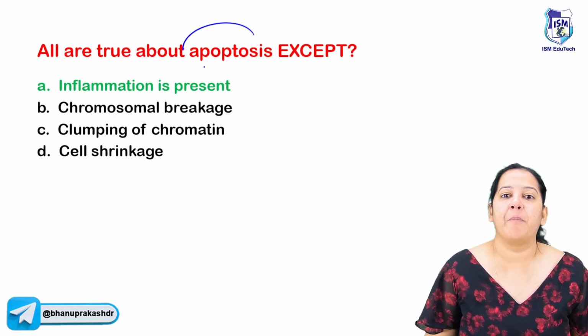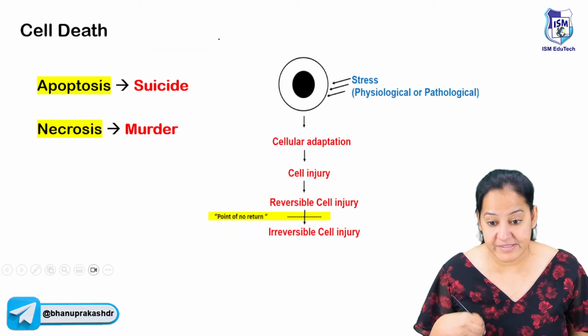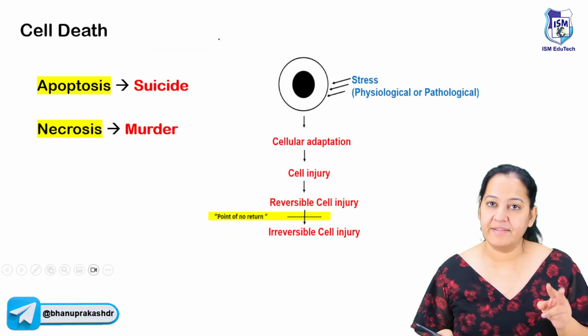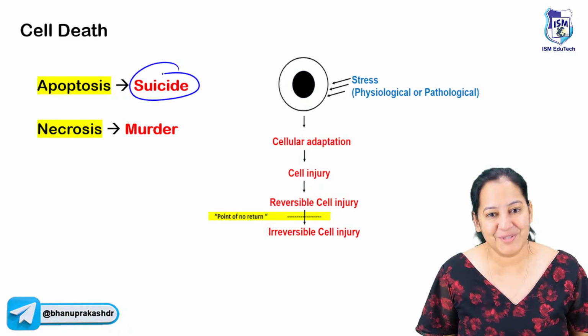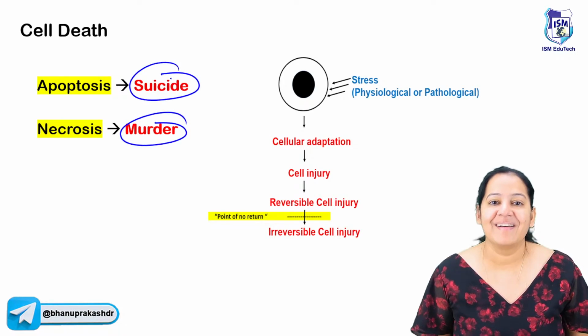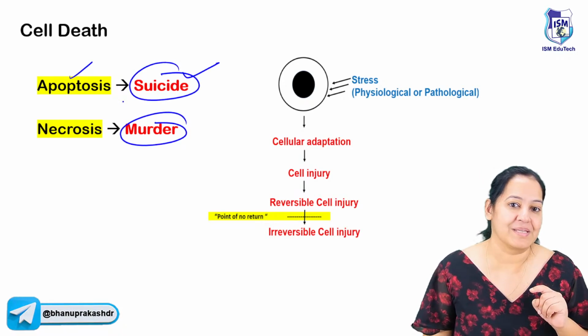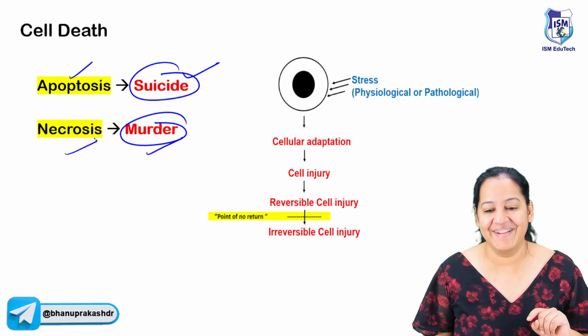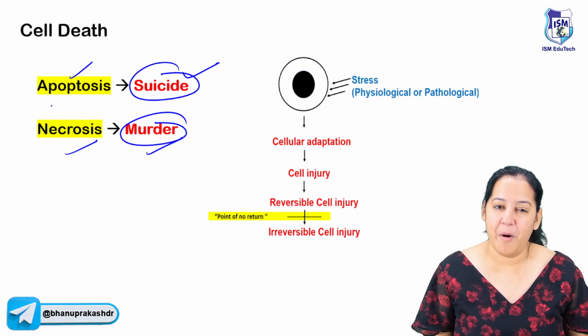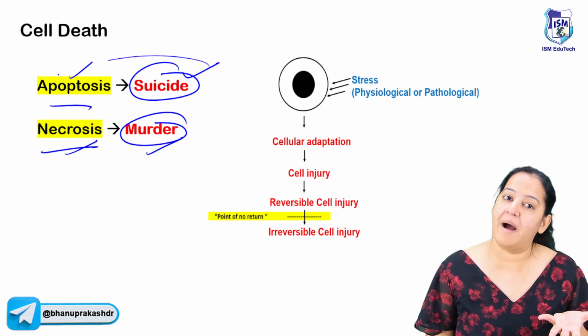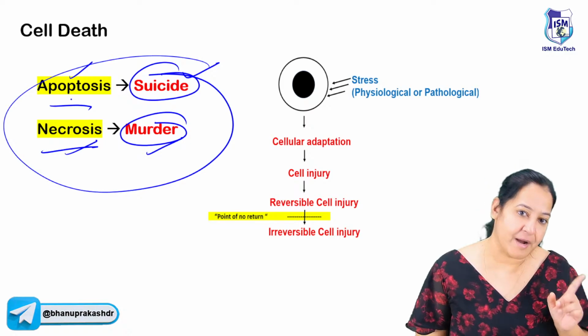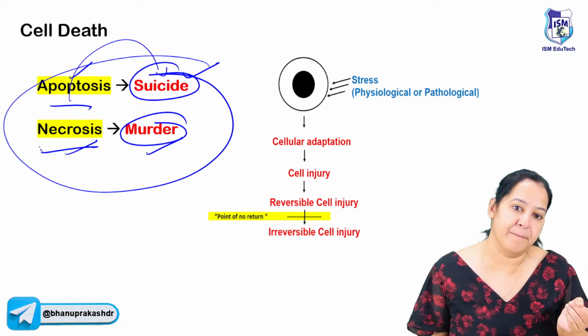So let me tell you about apoptosis. Apoptosis is a type of cell death. When the cell is dying, there are 2 options: either the cell will commit suicide or the cell is murdered. The suicide is apoptosis and murder is necrosis. So there are 2 types of cell death, apoptosis and necrosis. In both of them, ultimately the cell is dying. But I compare apoptosis with suicide and necrosis with murder.